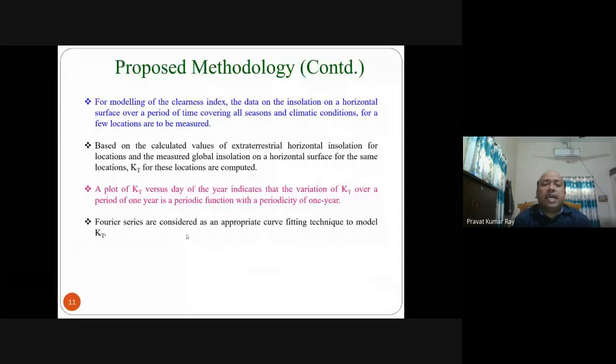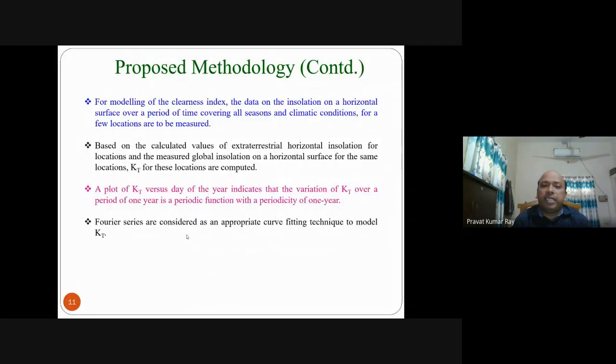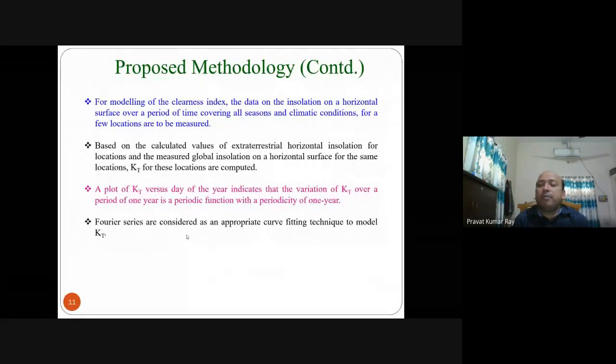Then the global horizontal insolation divided by H0 will give you KT. In this way you find many KT values and plot KT versus day of the year, which indicates the variation of KT. Then a Fourier series can be used to model KT.